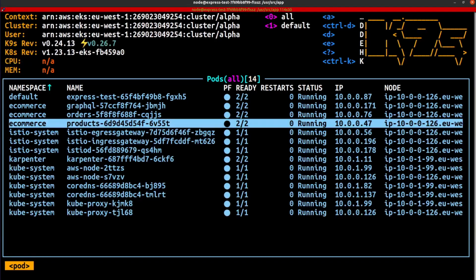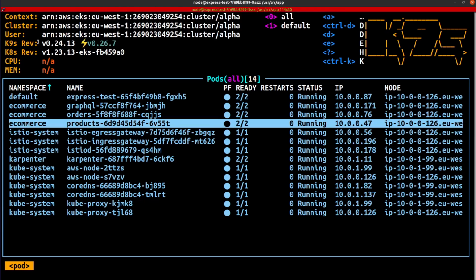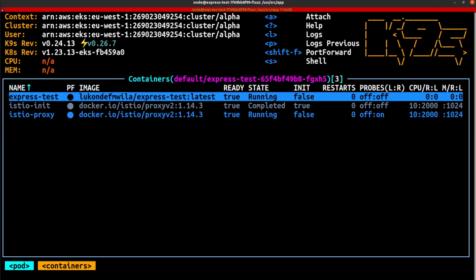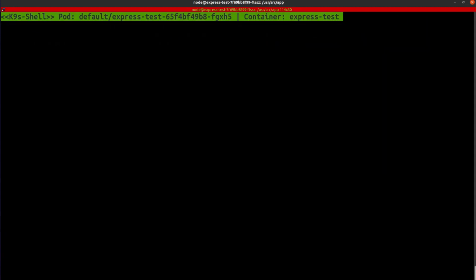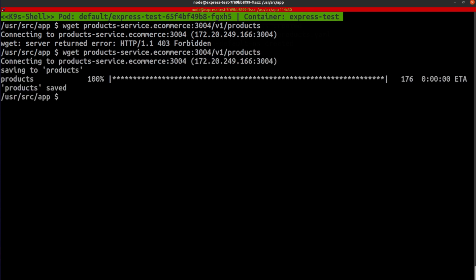I'm going to quickly come back to my terminal. I'm going to create that, and I'm going to shell back into the Express test container. And now I'm going to try to send a request to the products API. So still getting forbidden. So I'm going to give it a couple of seconds and hopefully just wait for things to propagate and that it will work successfully. And there we have it. So I'm able to make requests to the products API.